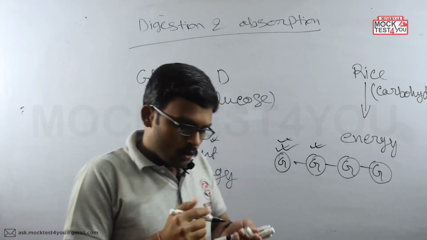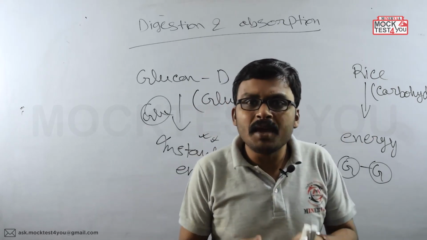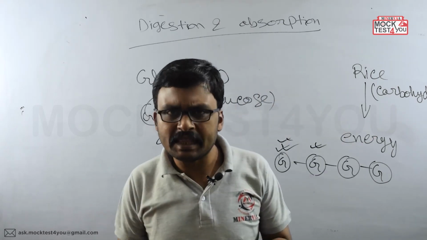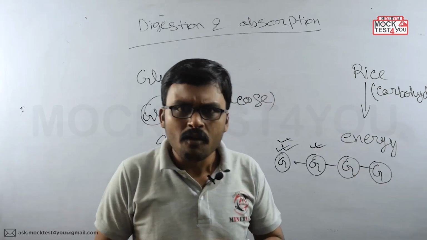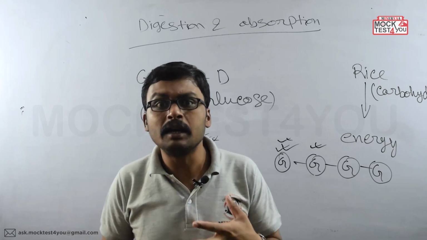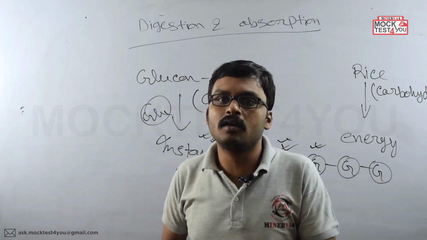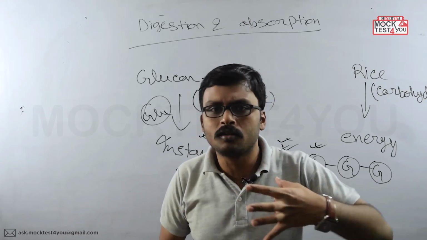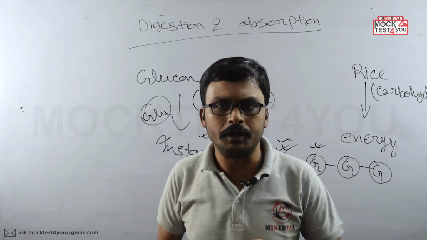So like this, like rice, many other foods what we are taking, in that the carbohydrates, proteins, lipids, along with that nucleic acids, all these are present, okay. And these things are in the polymerized form. These things are coming inside our body in the polymerized form mostly, okay.